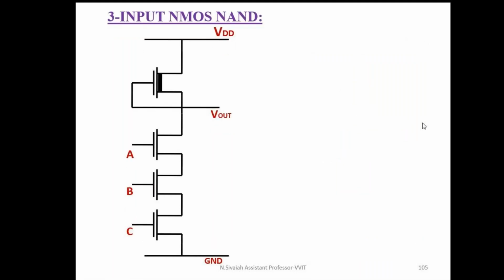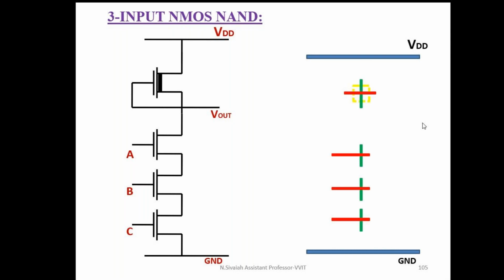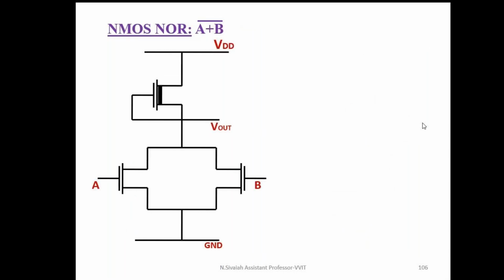Similarly, for a 3-input NAND gate, first draw the metal lines. After that, draw the transistors: 3 NMOS enhancement mode transistors and a depletion mode transistor. After that, make the connections and contact cuts. Finally, I can form the input and output connections.